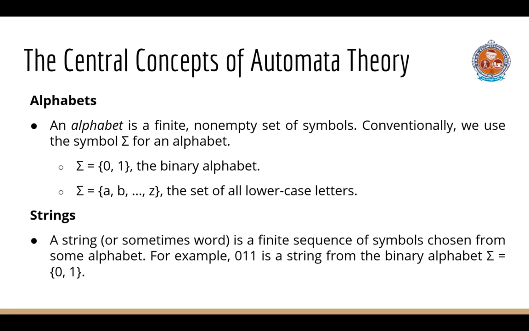Alphabets. An alphabet is a finite non-empty set of symbols. Conventionally, we use the symbol sigma for an alphabet. Sigma equals {0, 1} is the binary alphabet. Sigma equals {a, b, c, d, and so on to z} is the set of all lowercase letters. Strings. A string is a finite sequence of symbols chosen from some alphabet. For example, 011 is a string from the binary alphabet sigma equals {0, 1}.